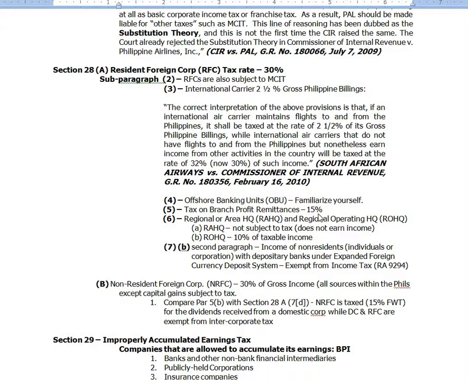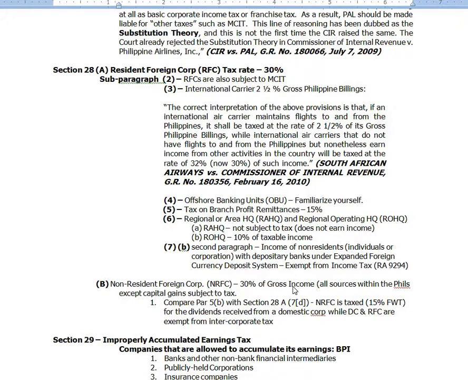This applies to resident foreign corporation because a resident foreign corporation is just a branch of another foreign corporation here. So if this resident foreign corporation remits its profit to its head office, that's taking away our dollar reserve so much, then we will tax that at 15%. And for paragraph B, non-resident foreign corporation, that's 30% of gross income. Okay? Why?